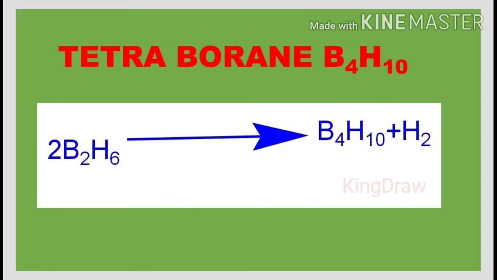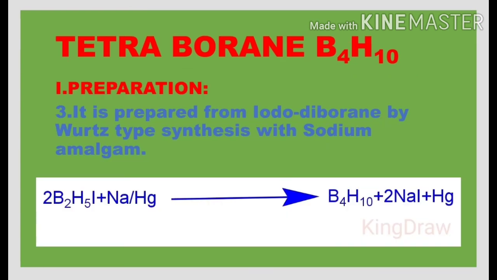Here the reaction is very much similar to the reaction or equation learnt in the first method. Now we go for the third preparation method. In this method, iododiborane is allowed to react with the sodium amalgam. Amalgam means the alloy of the mercury.